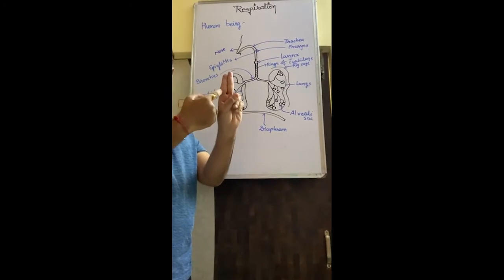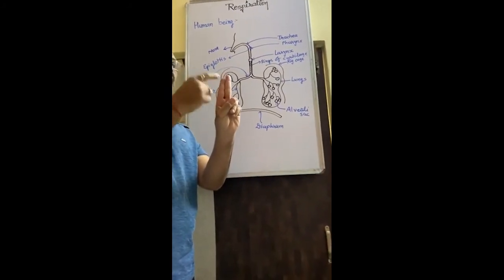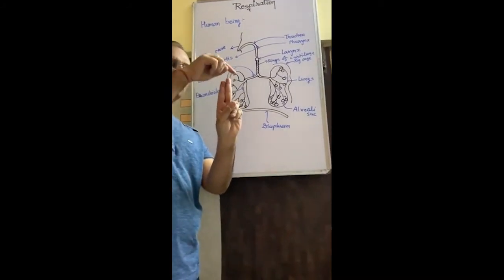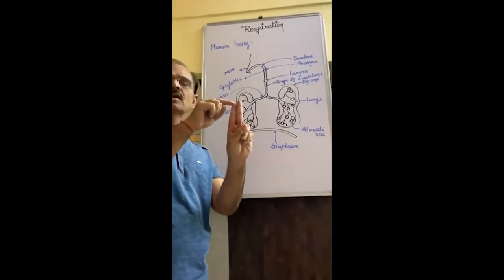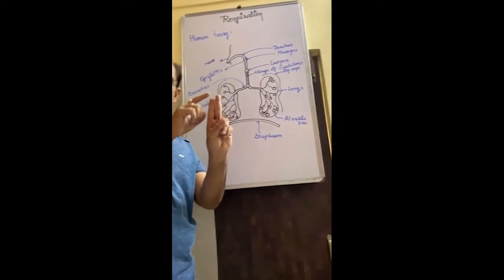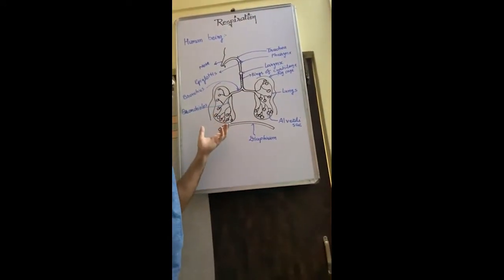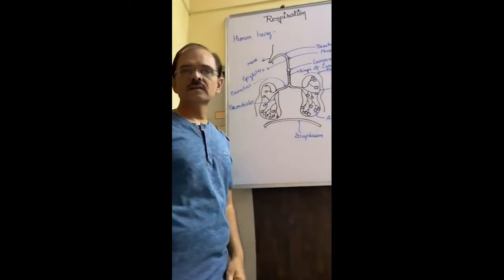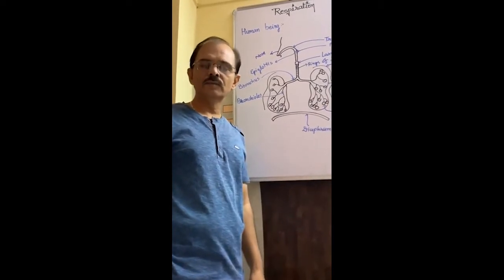This is the trachea, windpipe. On the windpipe, there is epiglottis. So food doesn't enter into the windpipe because of epiglottis. Okay, we will learn the function of this respiratory system in human being.